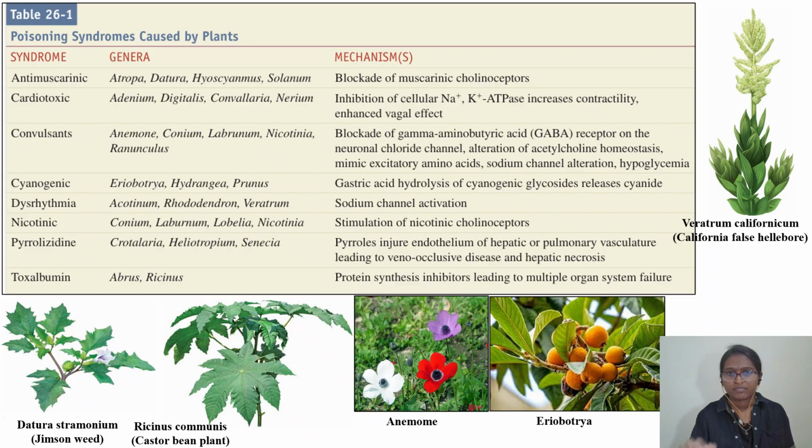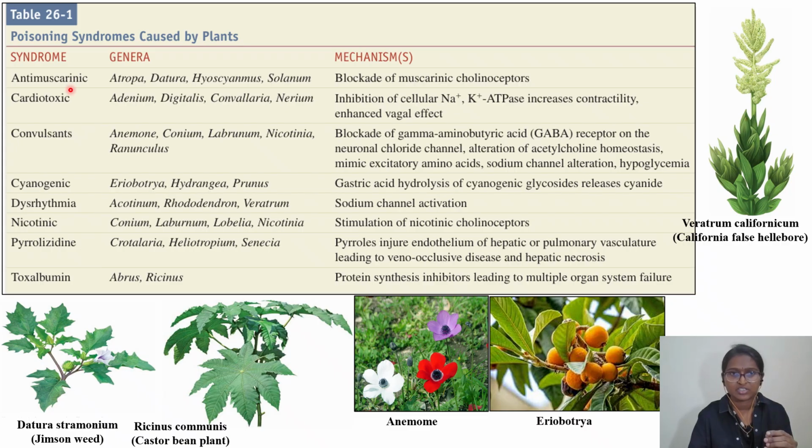So let's directly dive into Clayson table number 26.1. If you look into this table 26.1, it lists out the poisoning syndromes which are caused by plants. The poisoning syndromes are antimuscarinic, cardiotoxic, convulsant, cyanogenic, dysrhythmia, nicotinic, pyrrolizidine, toxalbumin. These are the poisoning syndromes which are caused by the plants. Each and everything we will try to discuss.